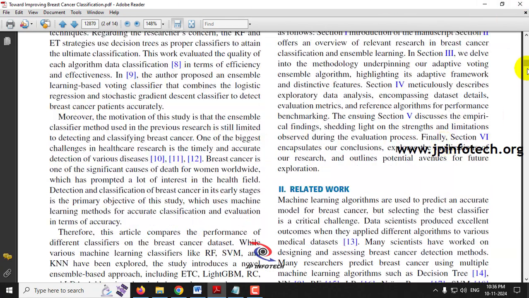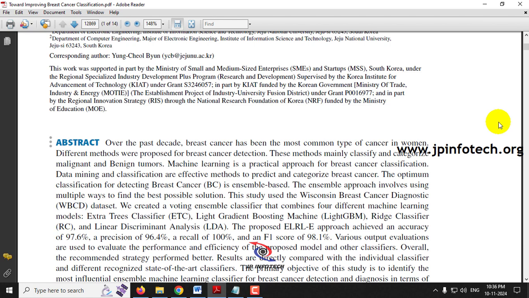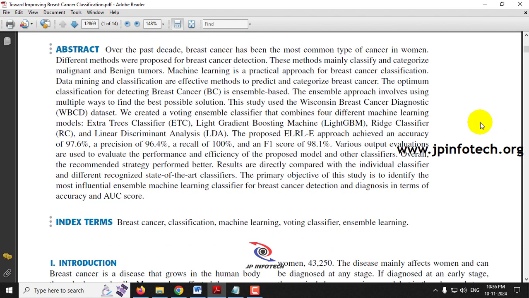In this base paper, the authors have used a machine learning model for breast cancer classification. They used the ensemble approach, creating a voting ensemble classifier which combines 4 different machine learning models: extra trees classifier, light gradient boosting machine, ridge classifier, and linear discriminant analysis. These 4 models are combined for the voting ensemble classifier, and they achieved 97.6%. So this is about the base paper.